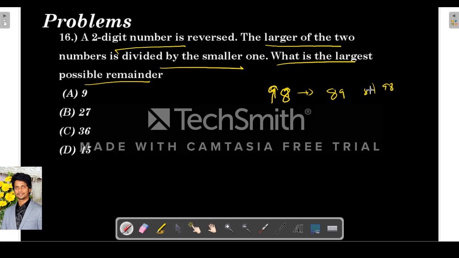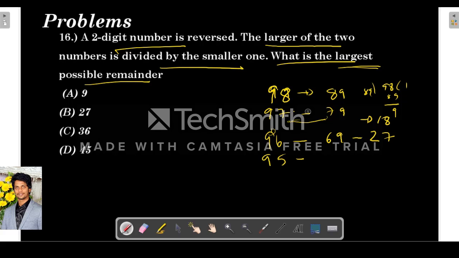So they are telling us the larger of the two is divided by the smaller. So what is the remainder here? It is 9. They are asking the largest possible remainder. So then take 97. The reversal is 79. Here the remainder will be the difference of these two, so the difference is 9, the remainder is 9. Anyhow it will divide only one time, like 79 ones are 79. So for 96, the remainder will be 18, right? Next take 96. It is 69. So the remainder will be 27.